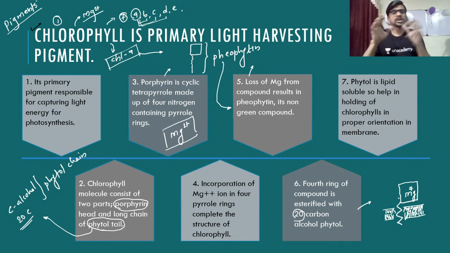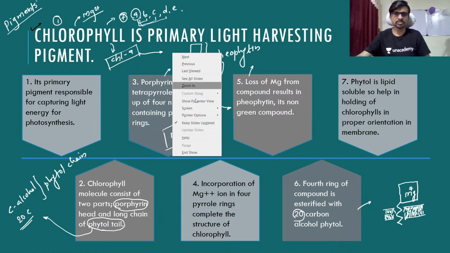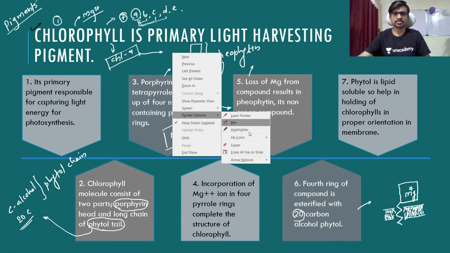It will maintain the orientation of the chlorophyll, and it will expose the chlorophyll to the light. Otherwise chlorophyll will not be exposed to the light. So the phytol is lipid soluble, so it helps in holding the chlorophyll inside the membrane with a proper orientation. Okay, so this is the first molecule which is involved in the absorption of light.